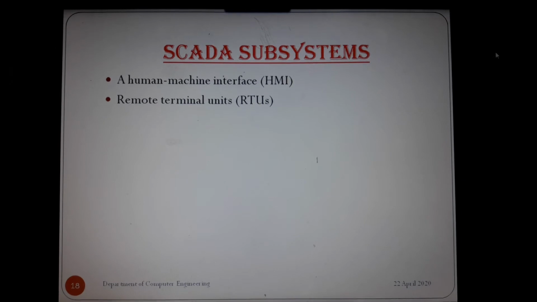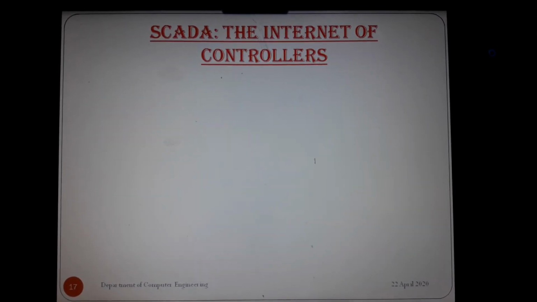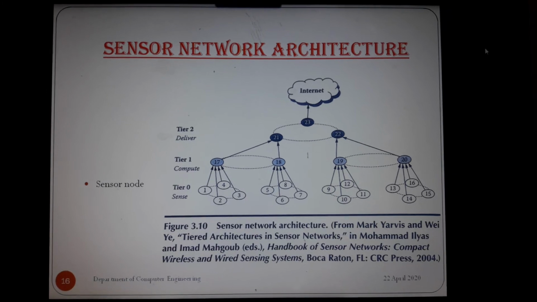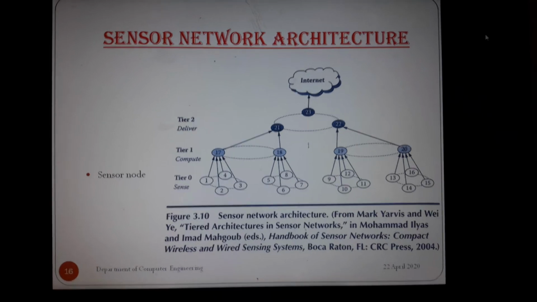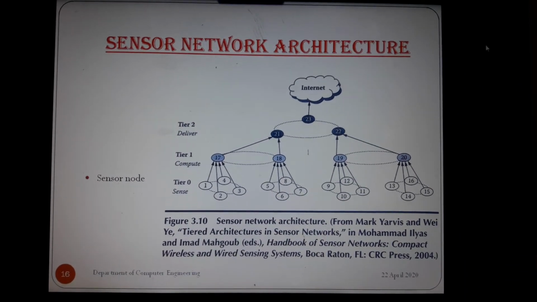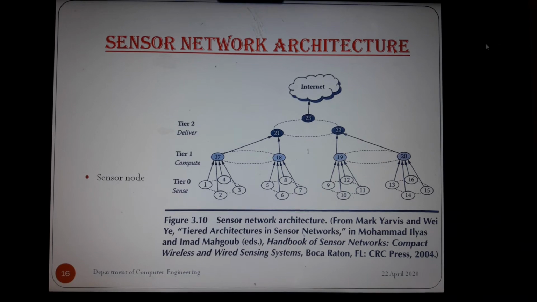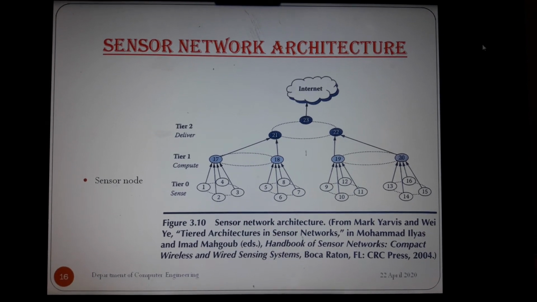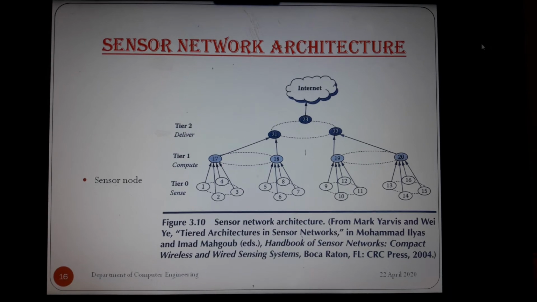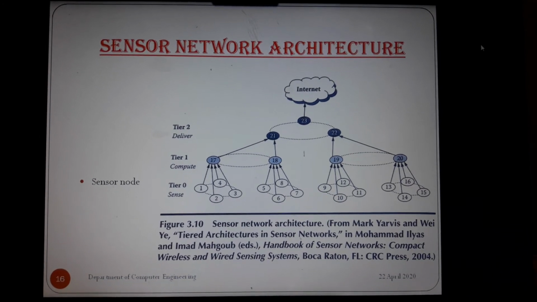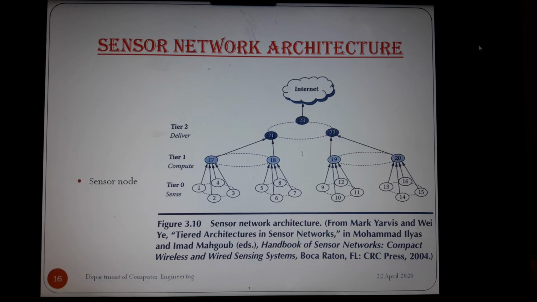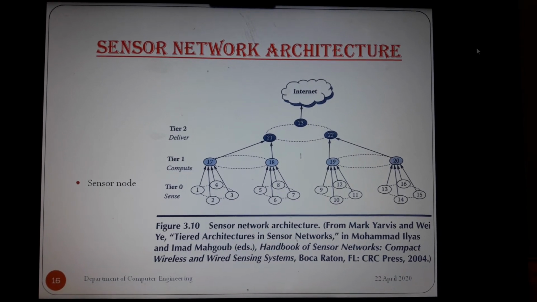Again, we have seen SCADA subsystems, SCADA controllers, sensor network architectures. It depends on the tier of the network, tier 1, 2, 3. For a sensing network, sensors have less energy, so it is required to maintain the energy level of the sensor for communication, because it has to communicate with the base station, and the base station will communicate to the operator.